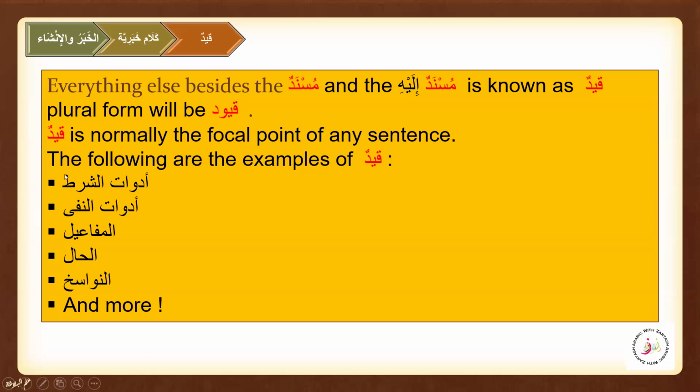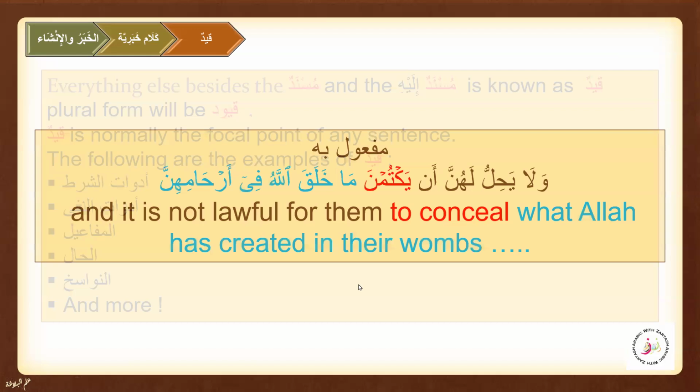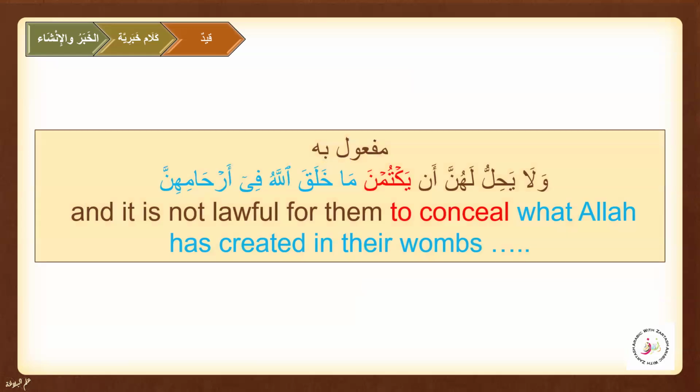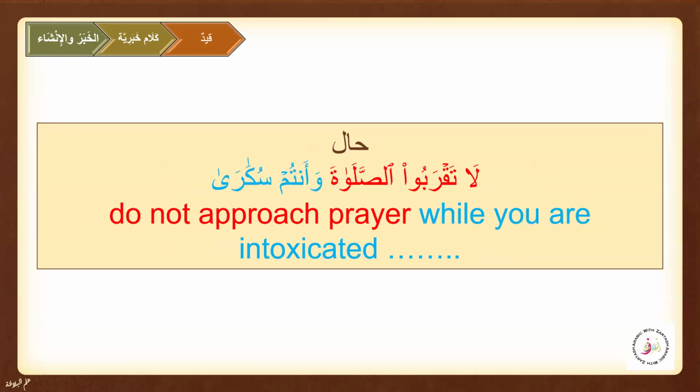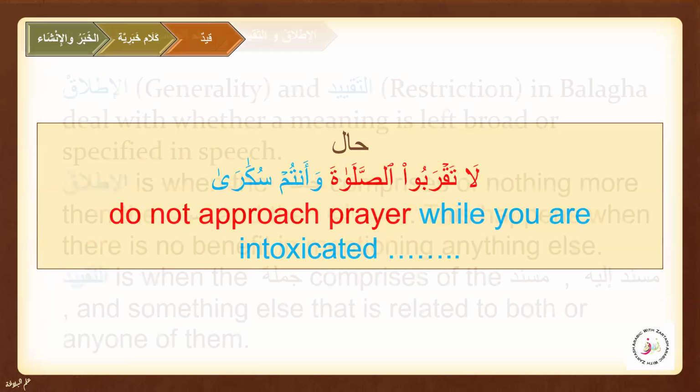We just had this in Kalam Khabariya, that there are other components other than Musnad and Musnad Ilay in the sentences, and they can be adwat shart, they can be adwat nafi, they can be maful, hal, nawasikh, and more. We also did some examples, like it can be maful bihi, like in the sentence, other than the main components like fail, fil, and then maful bihi, or mubtada khabar, and then we have the mutalliq bil khabar and the zarf and like that.